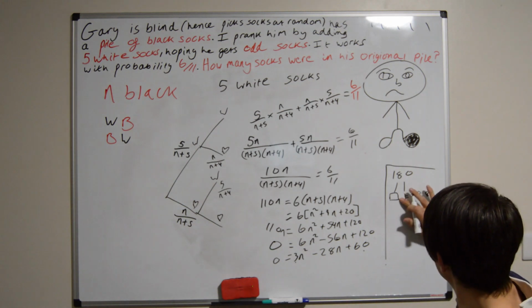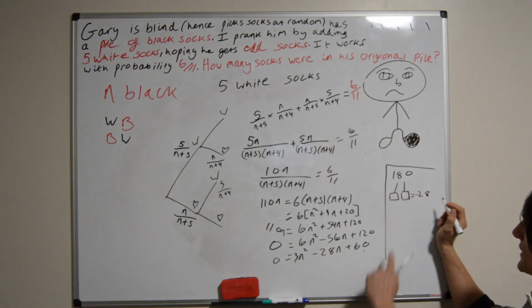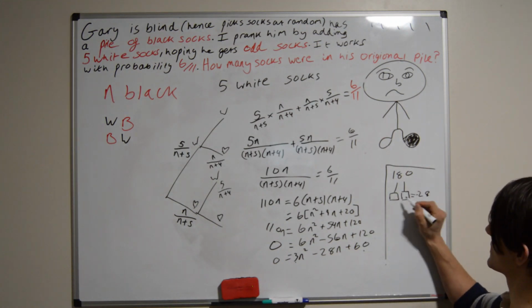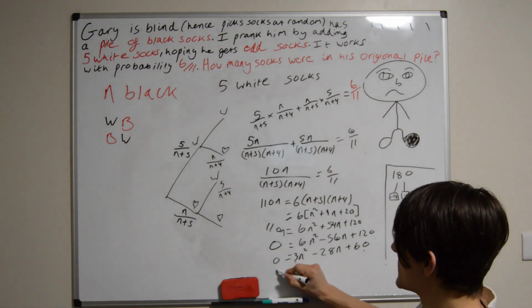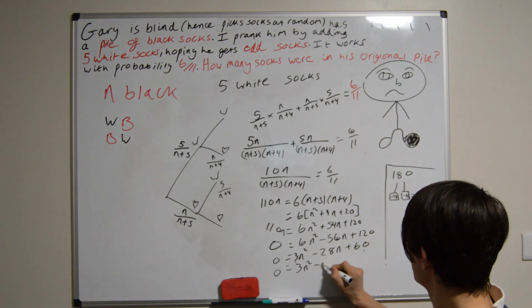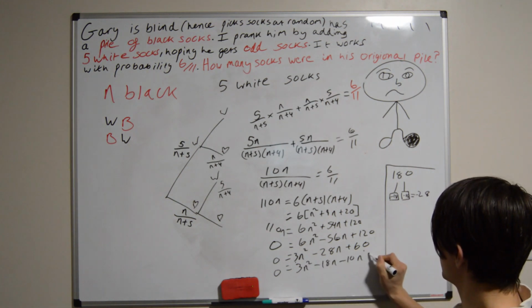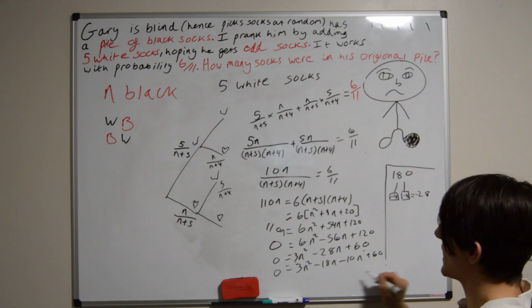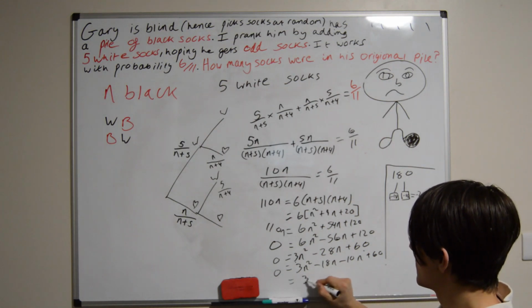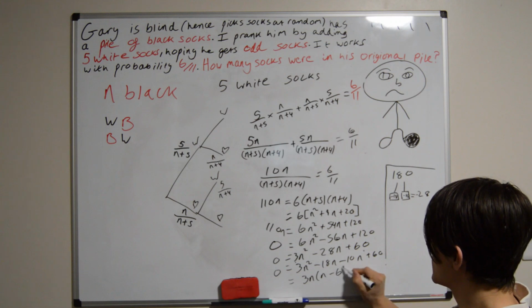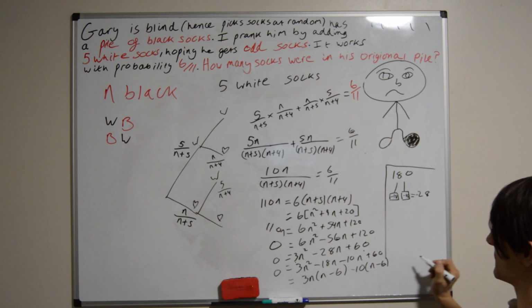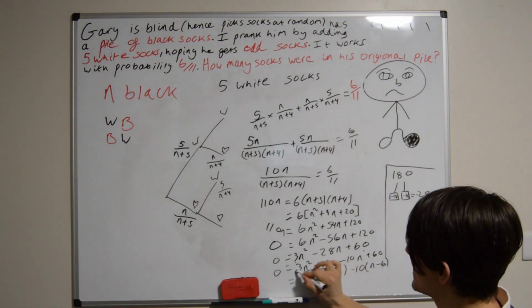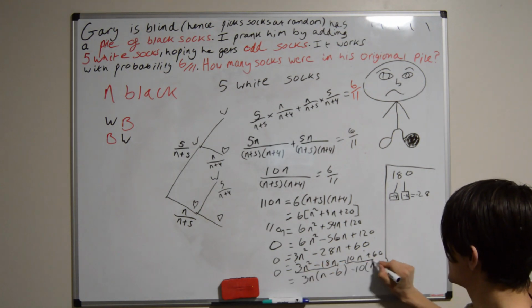So clearly, two numbers that times to give 180, and add together to give minus 28. We're going to get minus 18, minus 10. So I'll rewrite this as 0 equals 3n squared minus 18n minus 10n plus 60. Then I factorise this side and factorise this side. So this is 3n, n minus 6. And here I'm going to get minus 10 times n minus 6. What I've done here is factorise this side and factorise this side.